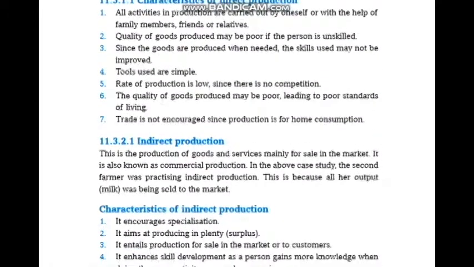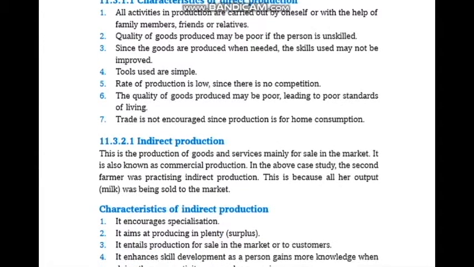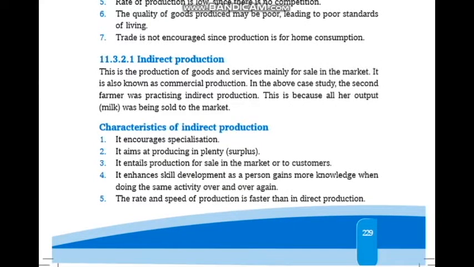Now its characteristics. All activities in production are carried out by oneself or with the help of family members, friends, or relatives. So the quality of goods produced may be poor if the person is unskilled. Since the goods are produced when needed, the skills used may not be improved. Tools used are simple. The rate of production is low since there is no competition. The quality of goods produced may be poor, leading to poor standards of living. Trade is not encouraged since production is for home consumption.